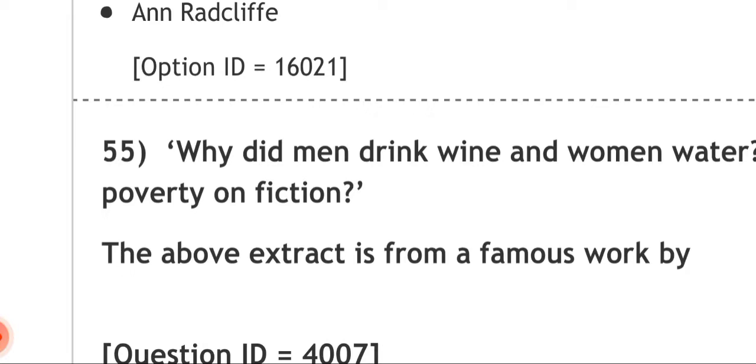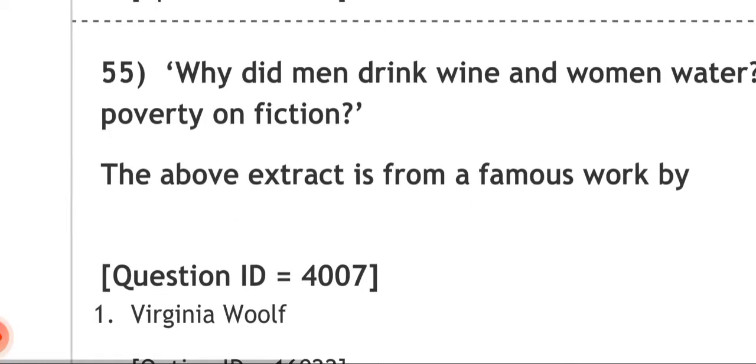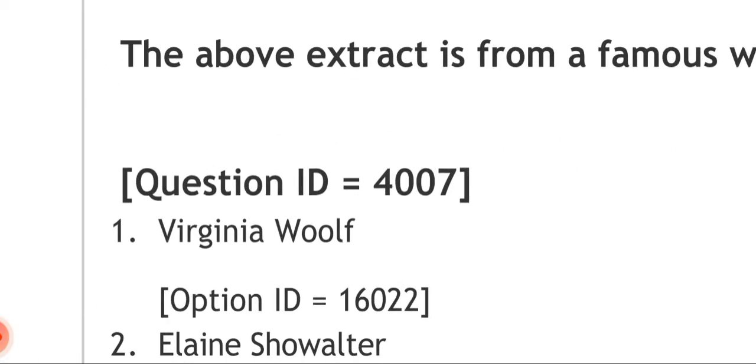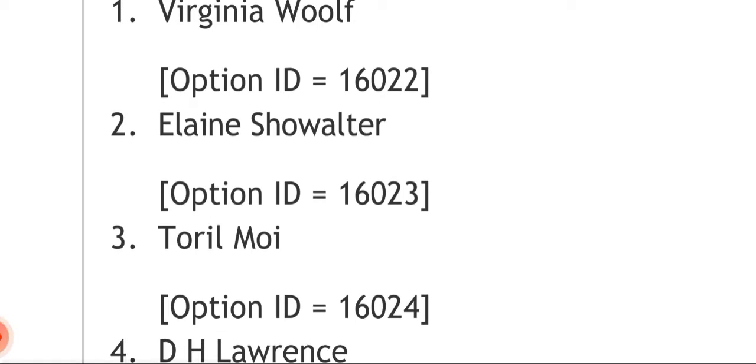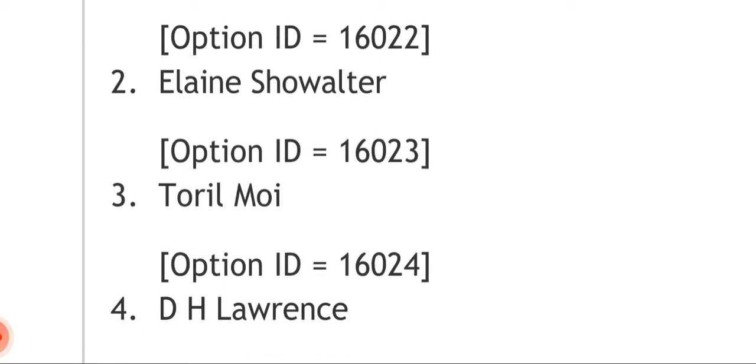I have already told you in many videos that from a well-known, famous, or important book, one or two famous lines or statements will be extracted and given as a question, and from there you have to find the correct one. This is one example of that, so I hope you will work on this area also. Options are number one, Virginia Woolf; number two, Elaine Showalter; number three, Toril Moi; and number four, D.H. Lawrence. Which one will be the correct one?